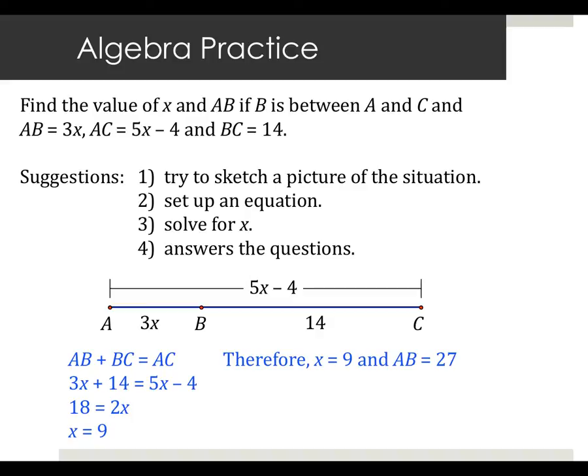So if x equals 9, then the distance between A and B is 27, which is higher than 14. Why is B closer to A? Because I just drew it that way. It doesn't matter. I'm just using the picture as a reference so I can visualize what's going on. Okay. Any questions on this before I click on the next slide?